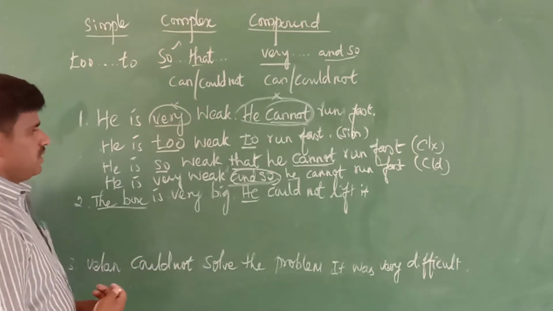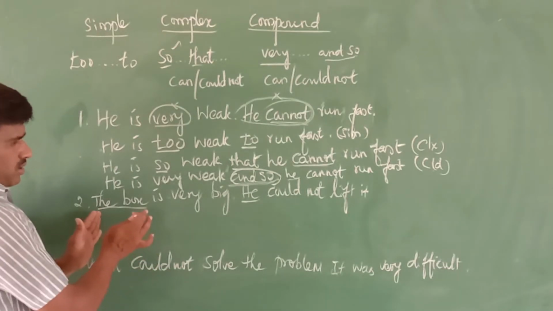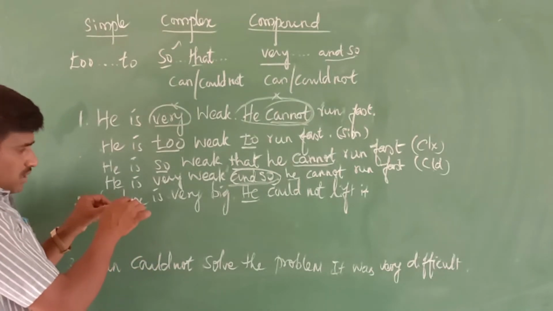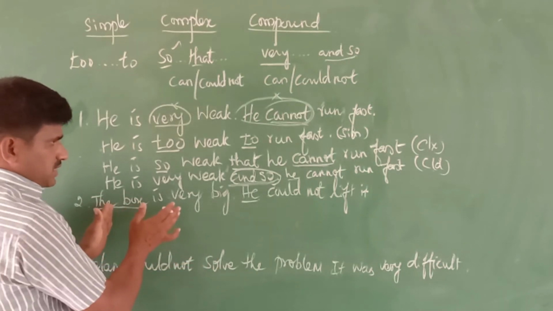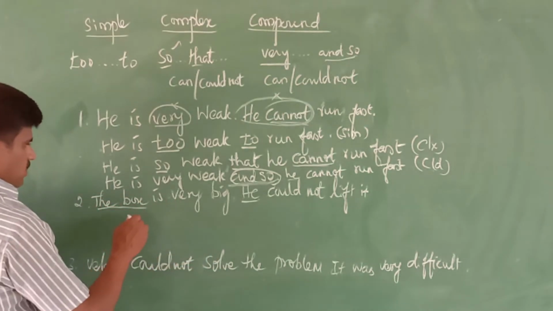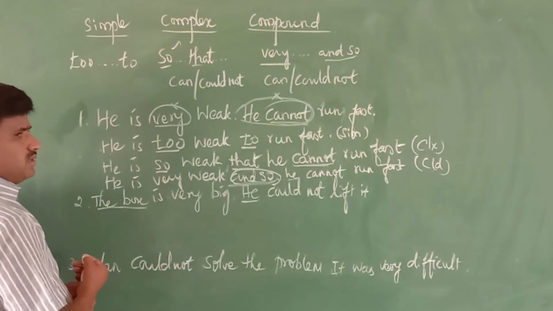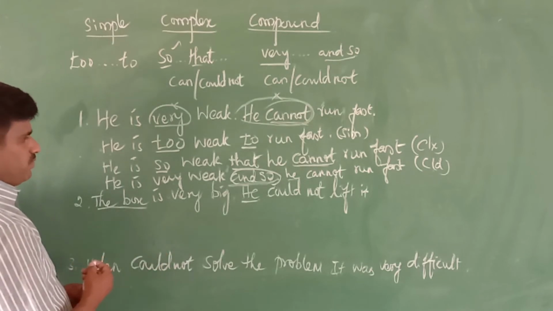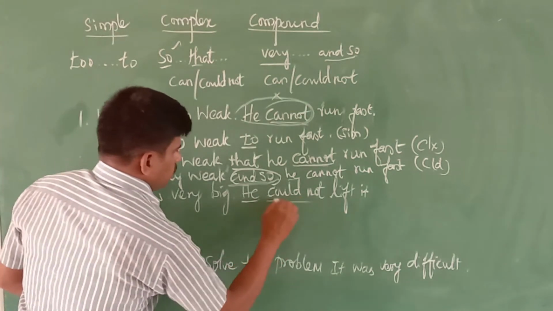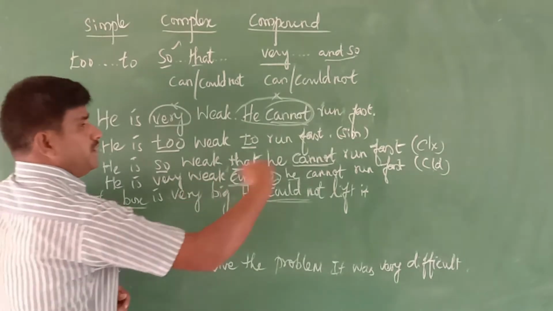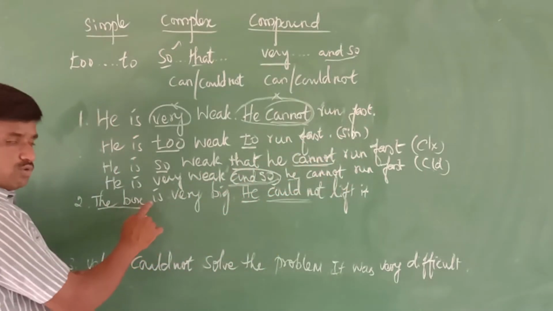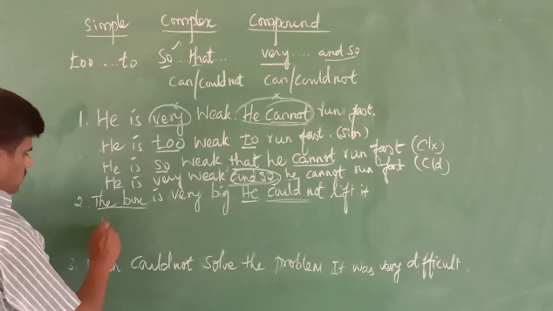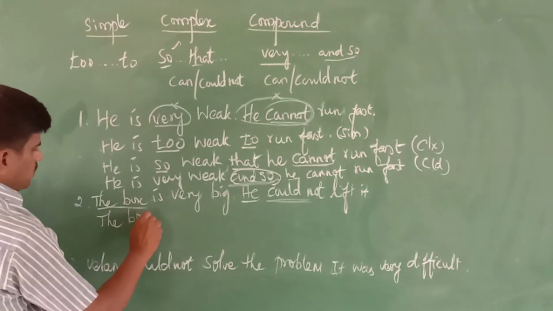Let's see. You should understand this very clearly, so listen very carefully. For this, which sentence should we take first? The sentence with cannot or could not we use as the second sentence. So we can use the first one first. What is it? The box is.